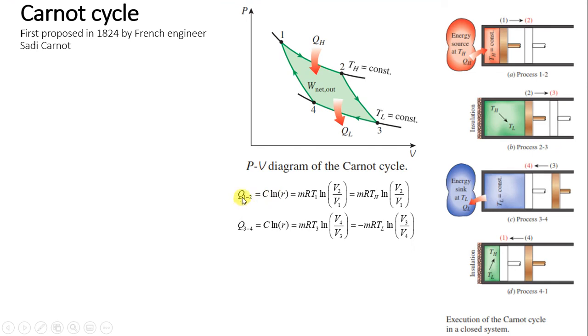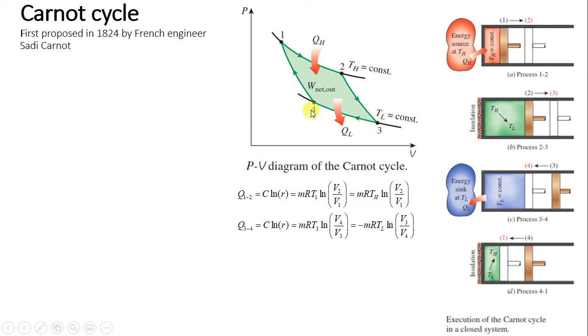So that is why for heat transfer Q1 to 2, I have written C log R. C I can replace by MRT1 log V2 by V1. Now if you see points 1 and 2, both have the same temperature. What is the temperature? TH. That is why I am replacing this T1 by TH. So MR TH log V2 upon V1.